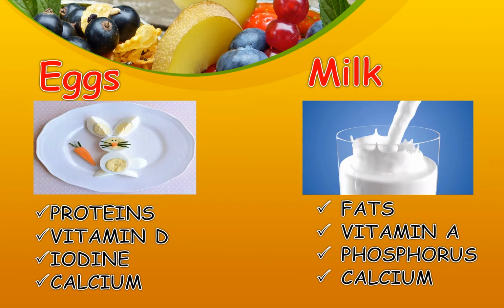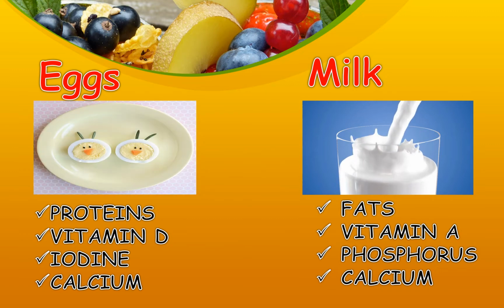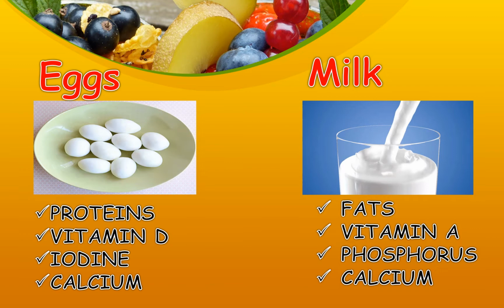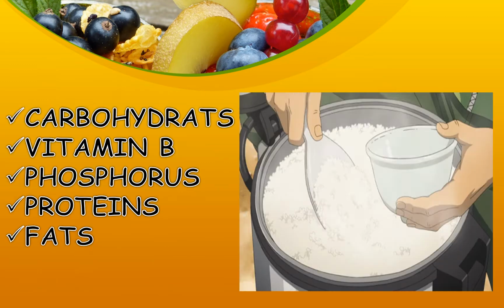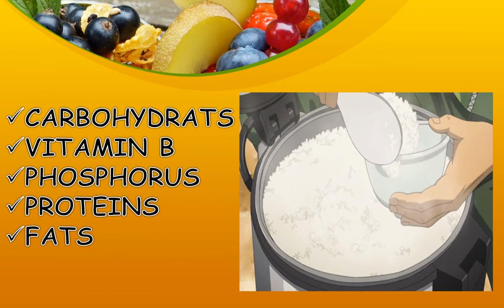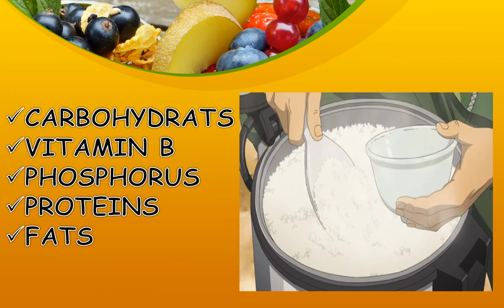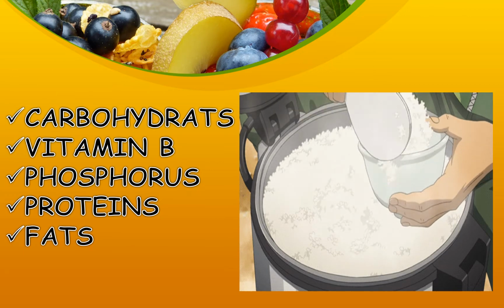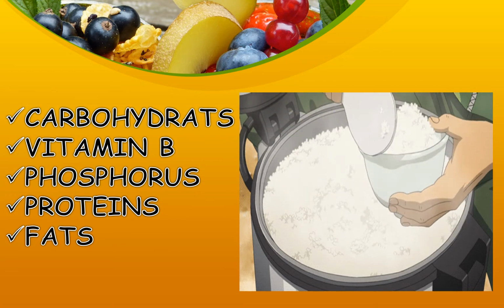However, in a given raw material, one particular nutrient may be present in much larger quantity than in others. For example, rice has more carbohydrates than other nutrients. Thus, we can say that rice is a carbohydrate-rich source of food.